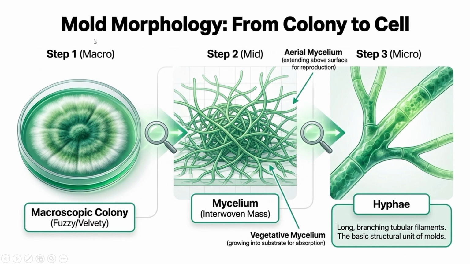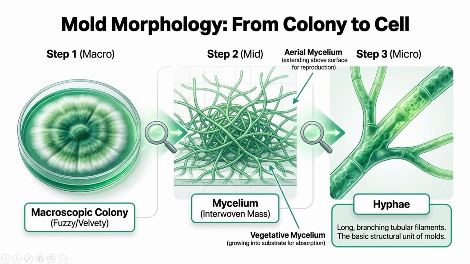Okay, so see, when molds grow on bread, fruits, or culture media, they appear as fuzzy, cottony, velvety, or powdery colonies, right? Although it looks like one patch, it is actually made up of thousands of microscopic threads, and these threads are called hyphae. Many hyphae join together to form a network called mycelium. Think of it like this: one thread is hyphae, and many threads together are mycelium. This is one of the easiest and most important exam questions.